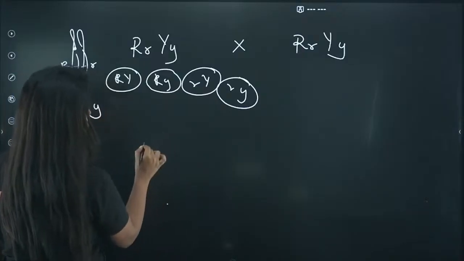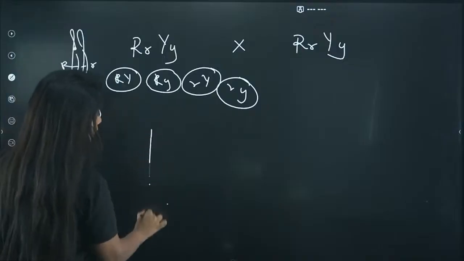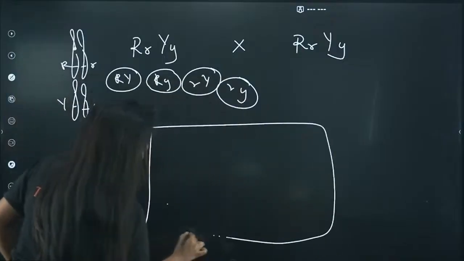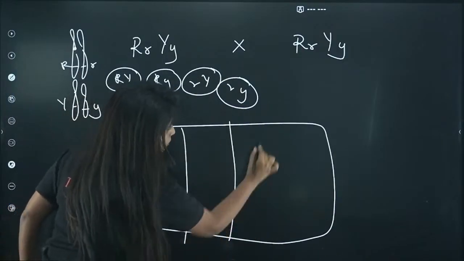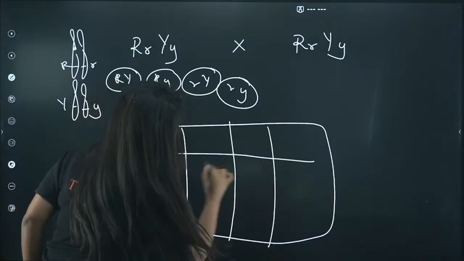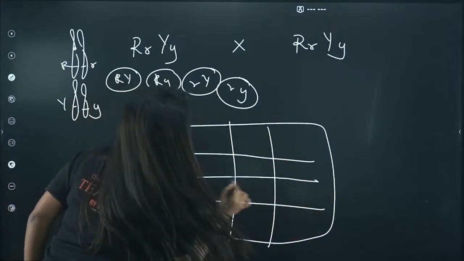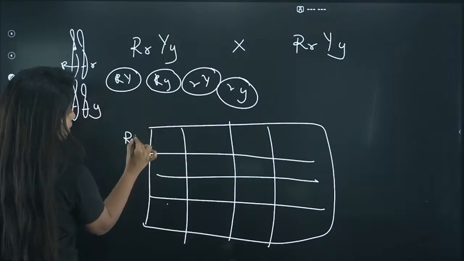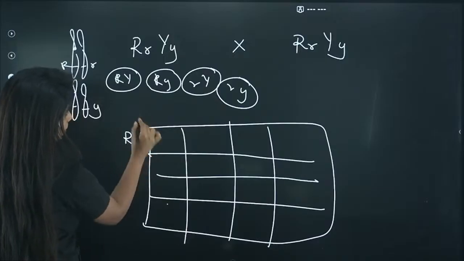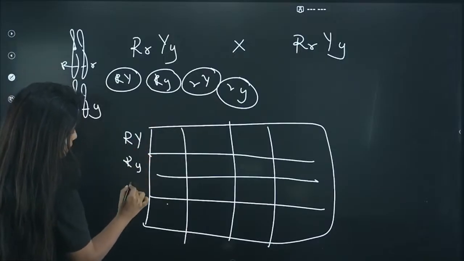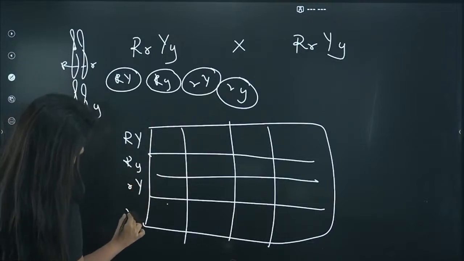Now if you want to fuse them all, because that is the next part of the question, over here you write the gametes: capital R capital Y, capital R small y, small r capital Y and small r small y.